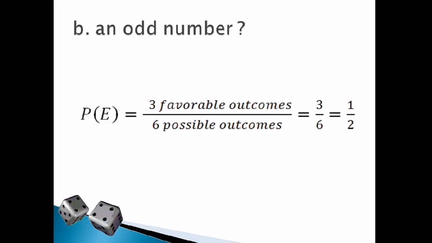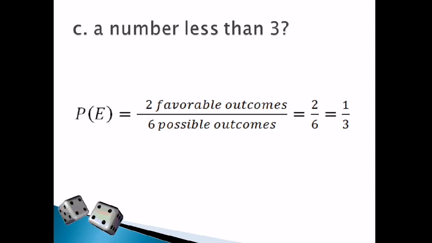Okay, how about getting an odd number? So, ano na ba yung mga odd number sa numbers 1 to 6? So, 1, 3, and 5. So, how many? So, there are 3. So, 3 odd numbers, that is 3 favorable outcomes over 6. 3 over 6, lowest term is 1/2. So, the probability of getting an odd number is 1/2. Yun, 3 odd numbers, 1, 3, and 5 sa sample space ng rolling a die. So, that's why our answer is 1/2.